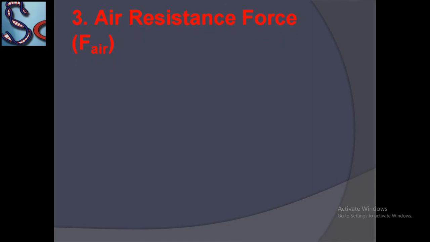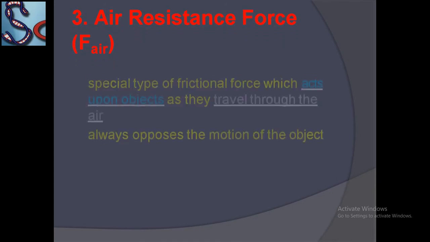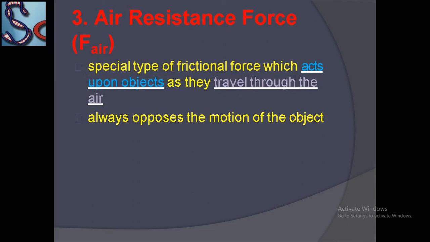Next is air resistance force. It is also a contact force. A special type of friction force which acts upon objects as they travel through the air. Like when we are moving on a motorcycle, on a cycle, or if we are running fast, we feel air friction, air resistance on our face, on our body that tries to stop our motion.